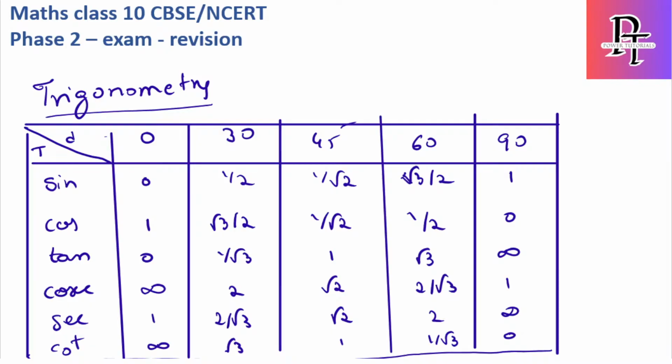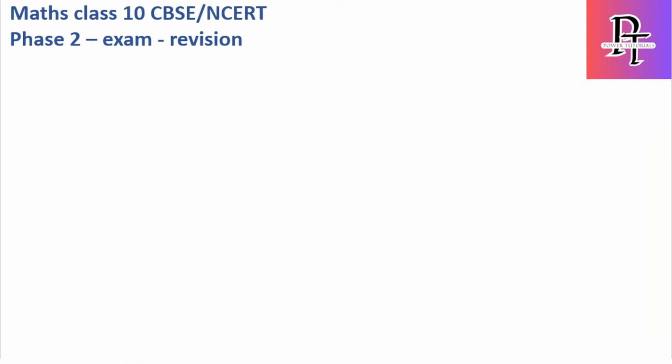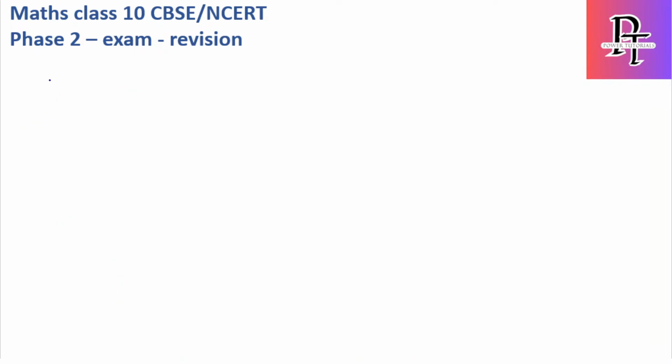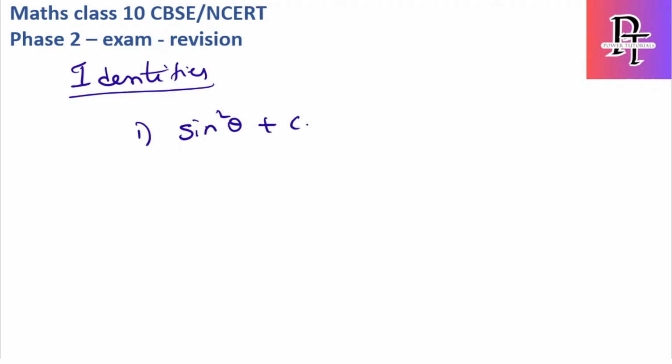So then we have 3 trigonometry identities. You have to remember those as well. So 3 trigonometry identities are, you have 3 equations. So what are those 3 identities? First one, sine square theta plus cos square theta is equal to 1.